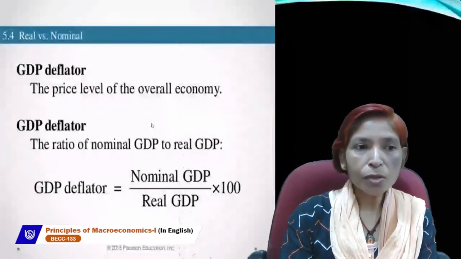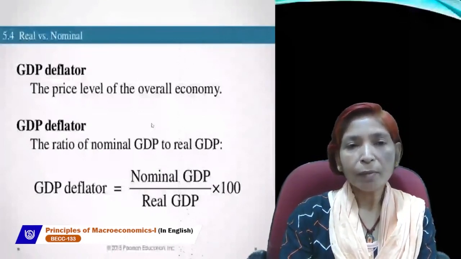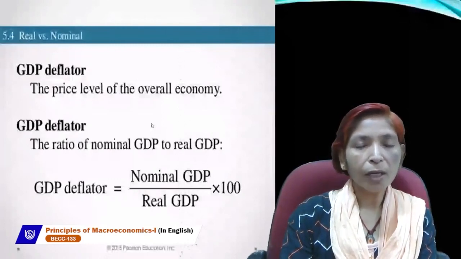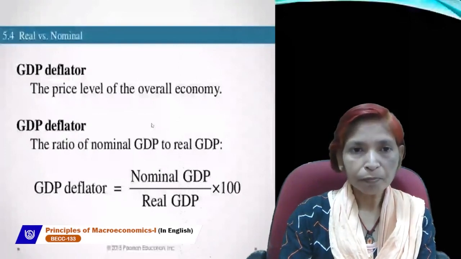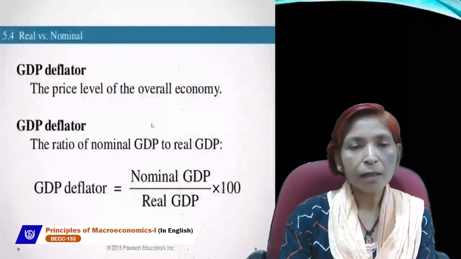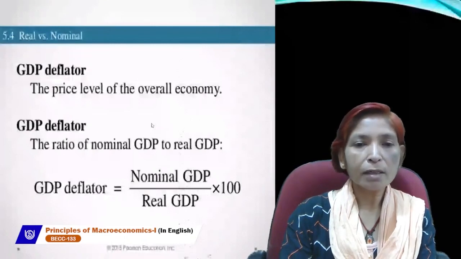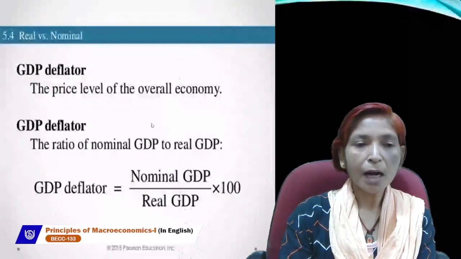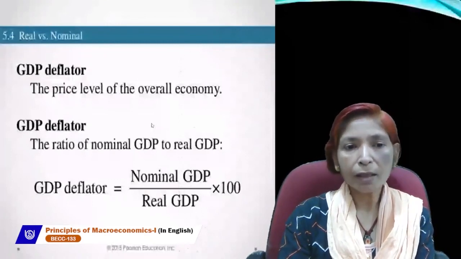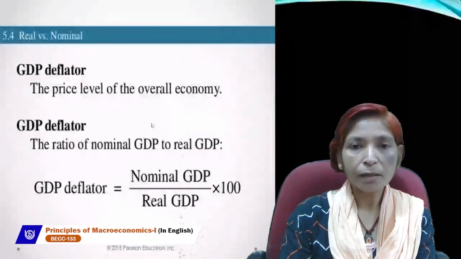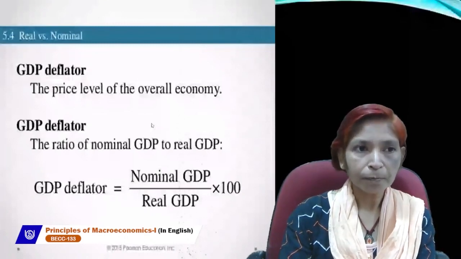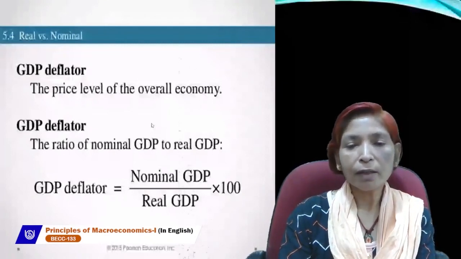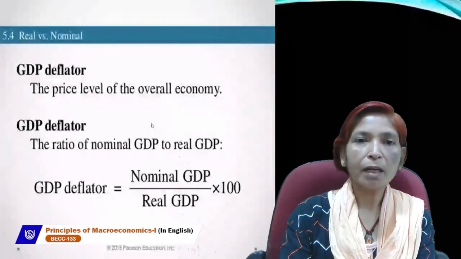Next is uses and importance of national income. National income is very useful when we want to estimate the standard of living of the country's people, because with the help of national income we can get per capita income. If national income is divided by population, then we get per capita income. And if per capita income is higher, then the standard of living will be higher. If per capita income is lower, then the standard of living will be lower. So national income is very useful in measuring the standard of living of a nation through estimating per capita income.